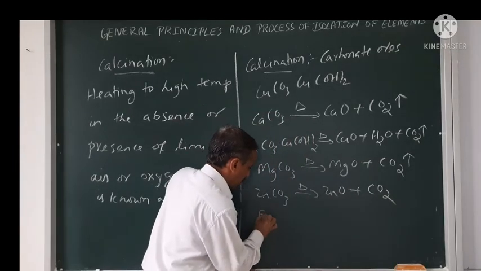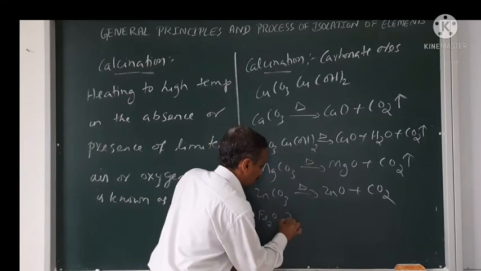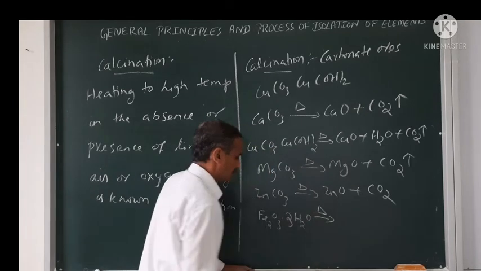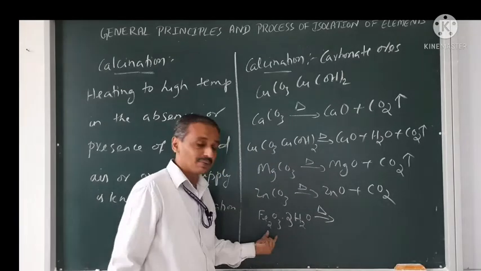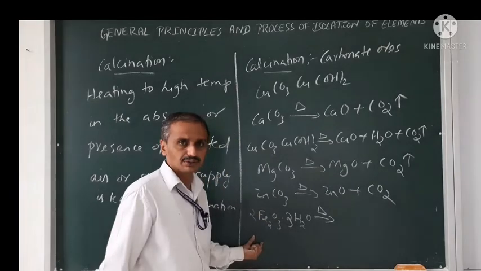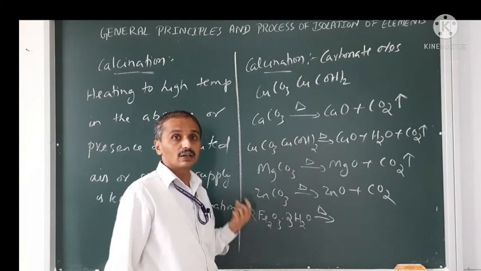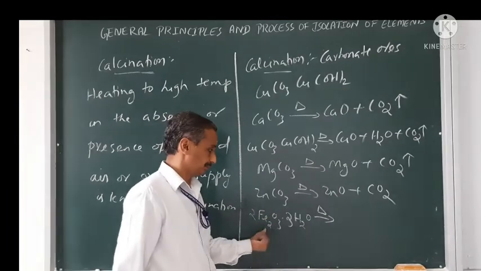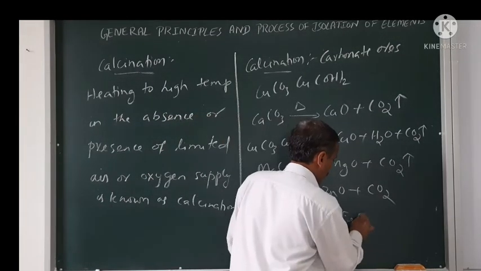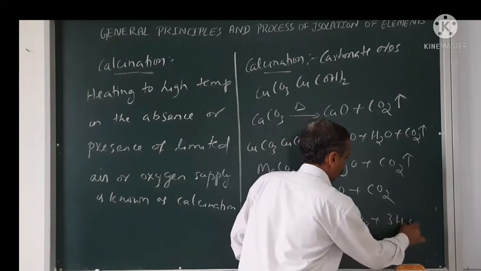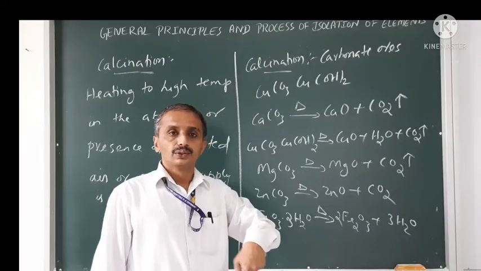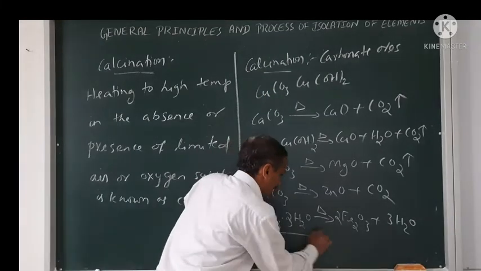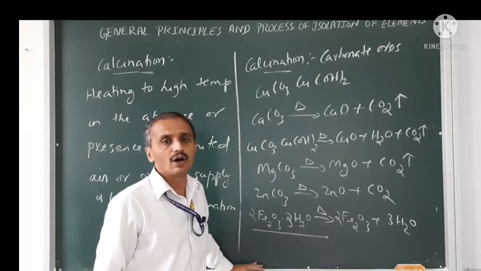Now I have Fe2O3·3H2O on heating. See, this is limonite, which is a hydrated oxide of iron, a hydrated ore of iron. When heated, it gives Fe2O3 plus 3H2O. So, one more thing you can add: not only for the carbonate ore, I can use it for hydrated iron oxide ore also.